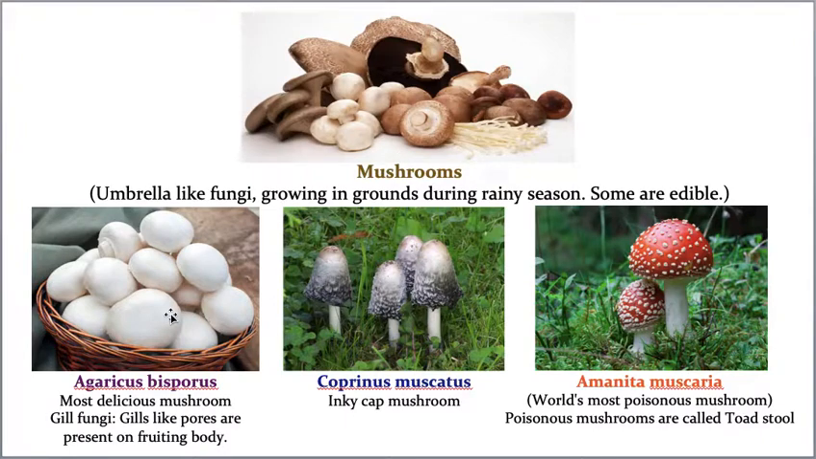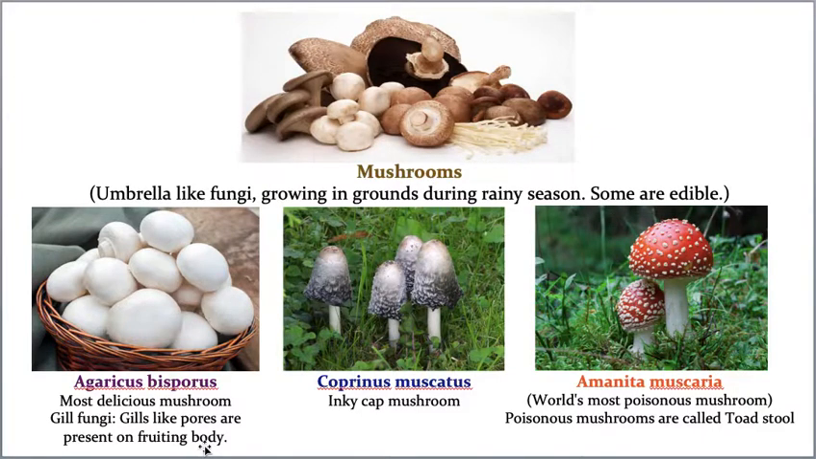Now, the most tasty, delicious, palatable mushroom is nothing but Agaricus bisporus. I think if you go to some supermarkets or some vegetable vendors, they will sell this particular Agaricus bisporus. It is one of the most delicious and palatable types of Agaricus. Palatable means very tasty, and they're also called gill fungi. Why? They consist of gill-like pores that are present on the fruiting body.